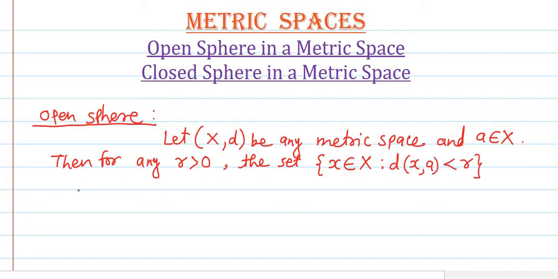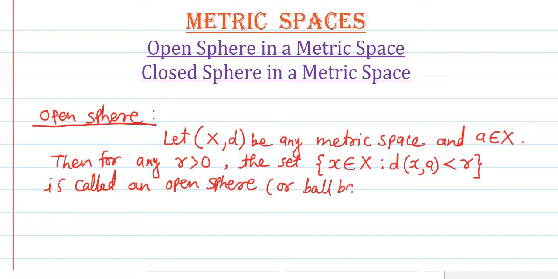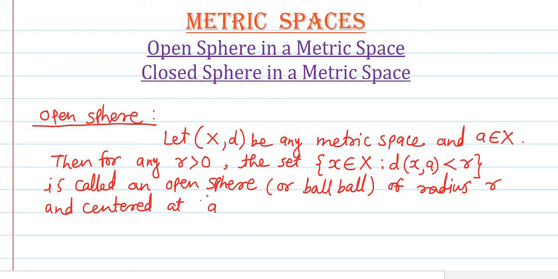Okay, so this set is called an open sphere. This is called as an open sphere, or it is also called as an open ball. Okay, so it is an open sphere or open ball of radius r and centered at the point a. So this is the definition of open sphere centered at a of radius r.